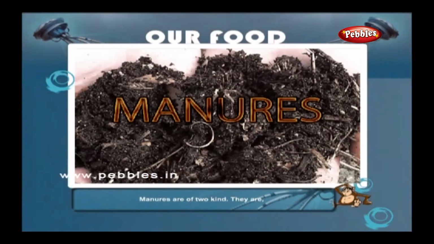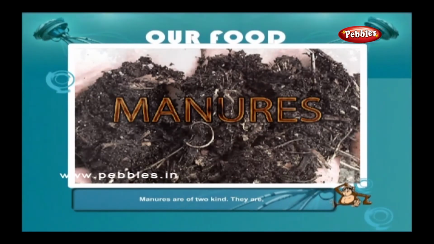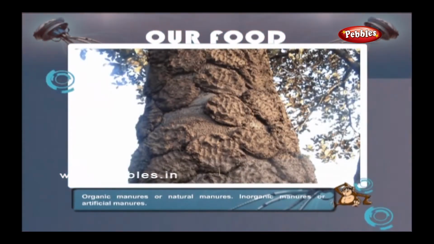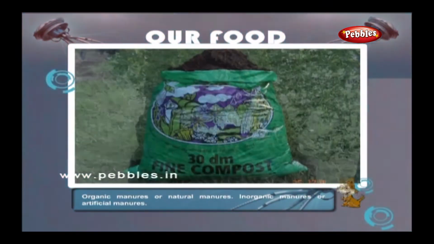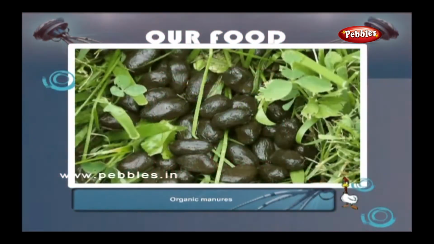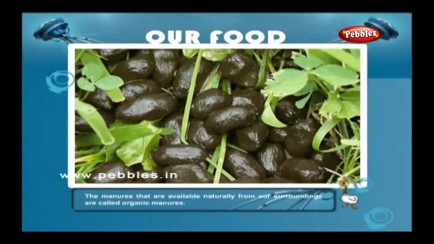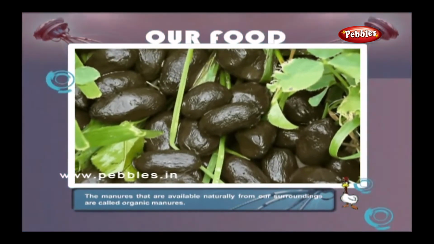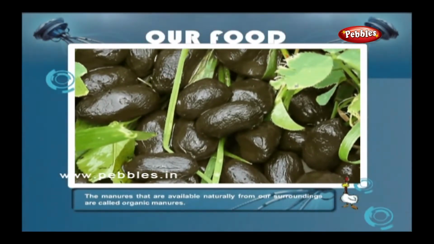Manures are of two kinds. They are organic manures or natural manures, and inorganic manures or artificial manures. Organic manures. The manures that are available naturally from our surroundings are called organic manures.